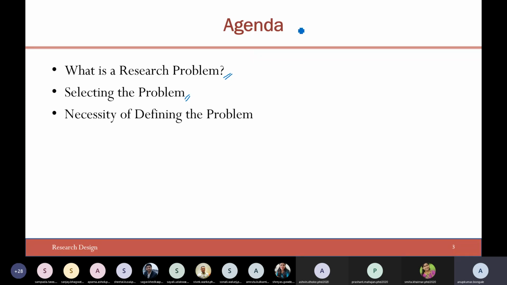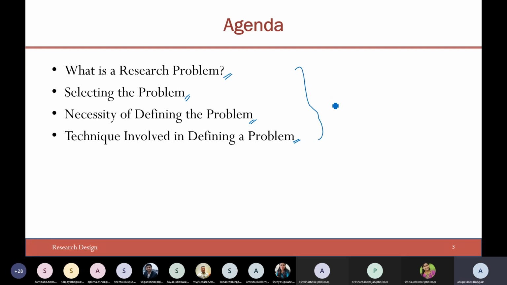And apart from that, we'll also look into the necessity of defining the problem. Why exactly are we supposed to define the research problem? What if we don't define it? Can we start the research without defining the research problem itself? If you look at today's agenda, one term common to every item is the research problem. We'll look at all these aspects in detail.